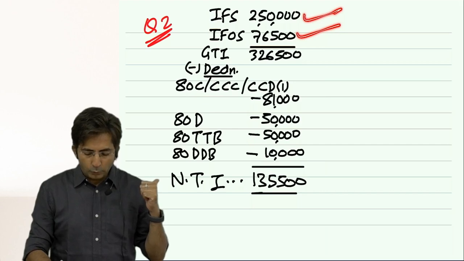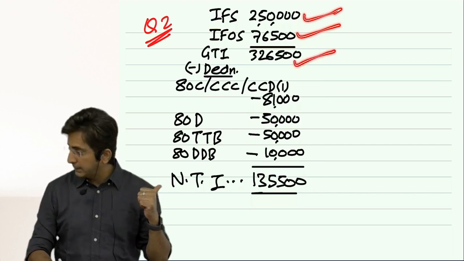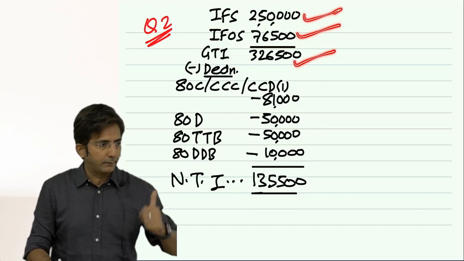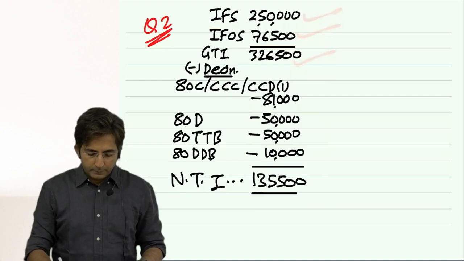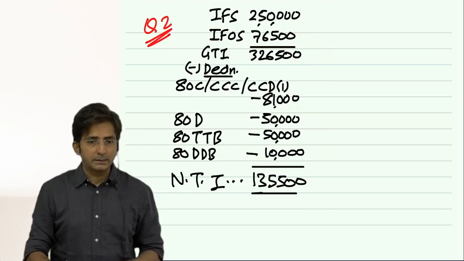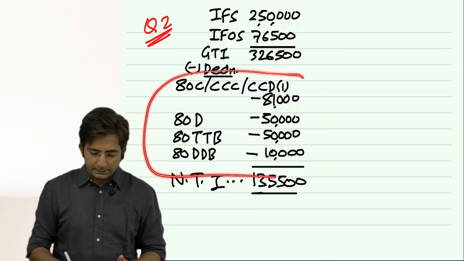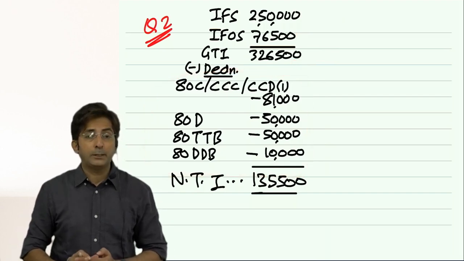Okay. So your gross total income will be 326,500. Gross total income. Then deduction under chapter 6A. Now tell me, in chapter 6A, what did I tell you about the sequence?